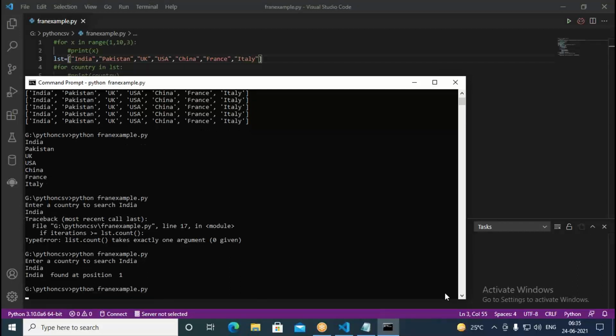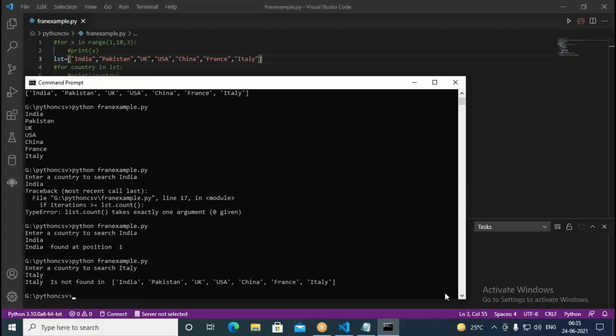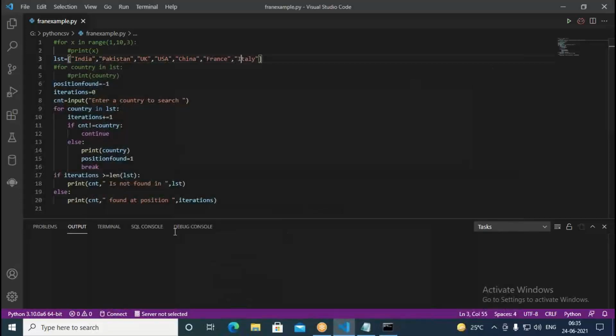Now I give position 7, Italy. When I say Italy, what happens here? Enter a country to search: Italy. It says Italy is not found, but Italy is in that list. Because we have taken the condition greater than or equal to. We have written here greater than or equal to. Therefore, it's giving the wrong result for us. It is found in fact. The country is actually found. So therefore, we should use this particular loop. If you use that loop, that would be correct.